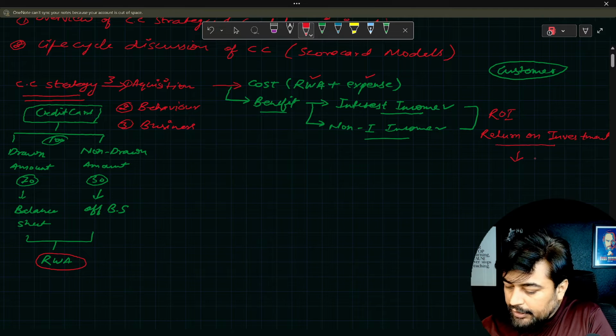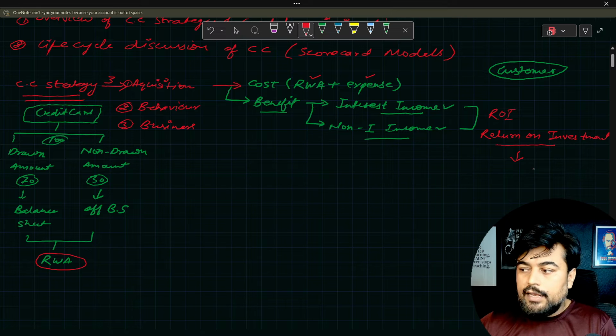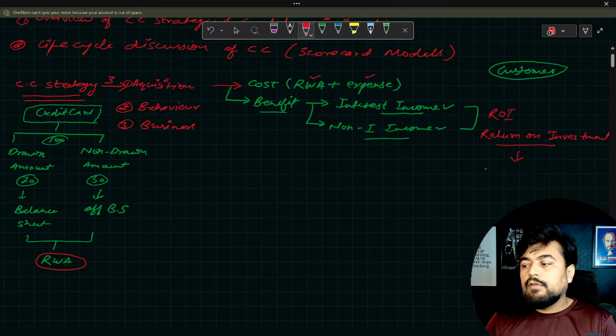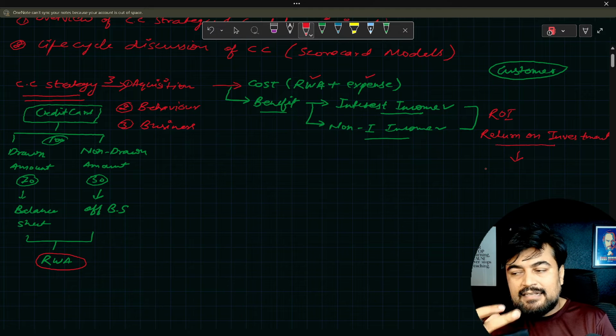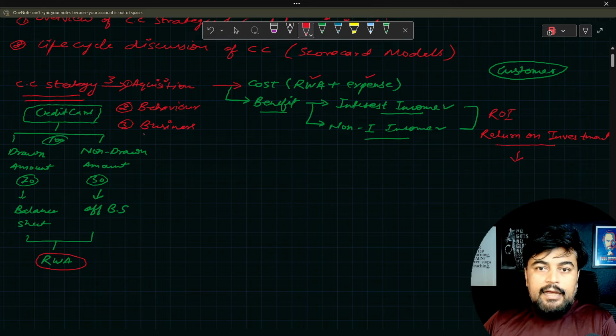Everybody knows this. Now to create the maximum ROI, what does the bank need to do? The bank needs to create segments of customers, and there is a reason for that. See, credit card is a retail portfolio. A retail portfolio always has plenty of customers, like 1,000 lakhs of customers.